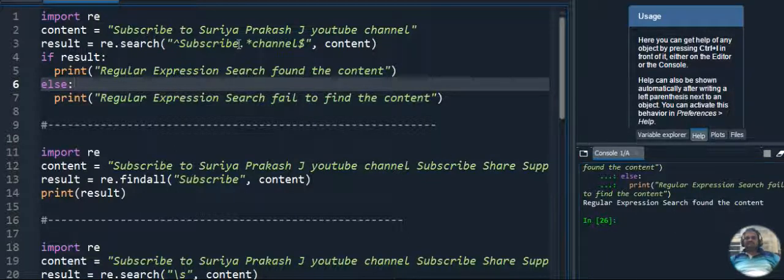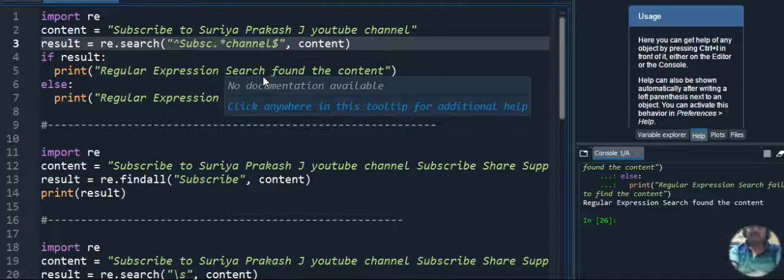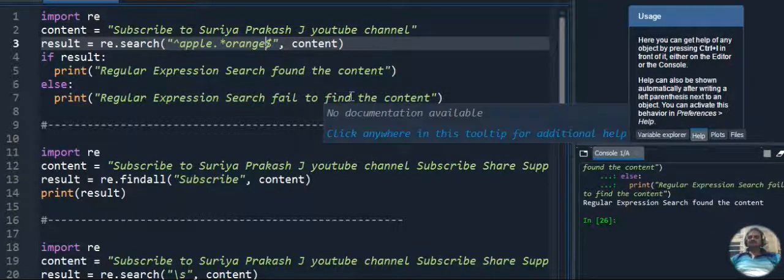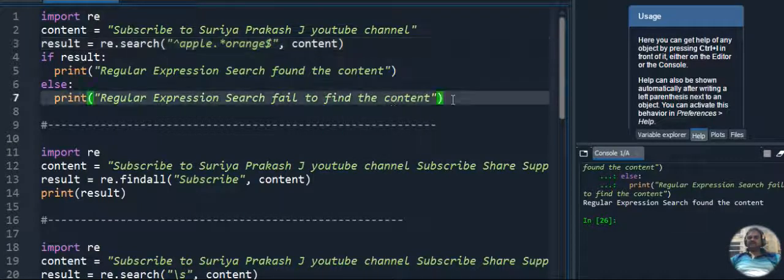Okay, I will change this search and let's see what will happen here. I am searching my first string as apple and my last string as orange. This is what I plan to search, but this content is not there. So what happens? The result will be false, so I will get the else part: "regular expression search failed to find the content". Like that, it will display the output.